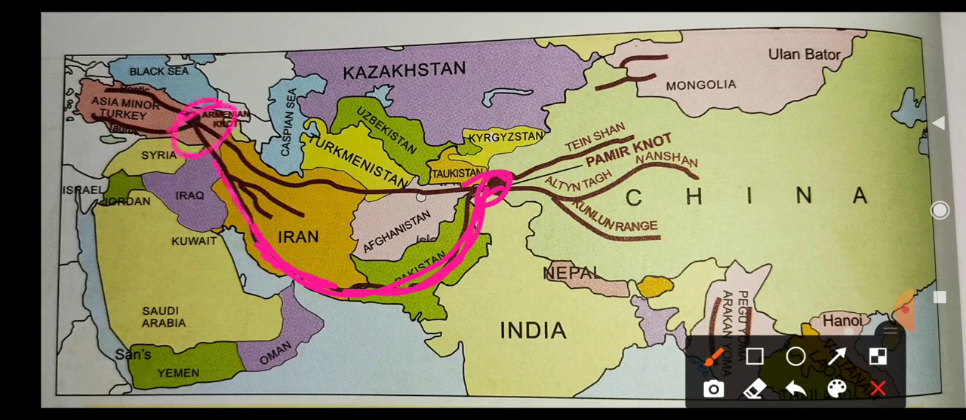And the second one is the Hindu Kush. The Hindu Kush also extends from some part of Pakistan, Afghanistan, Iran, and Turkmenistan. So it also extends here and again joins the Armenian knot.